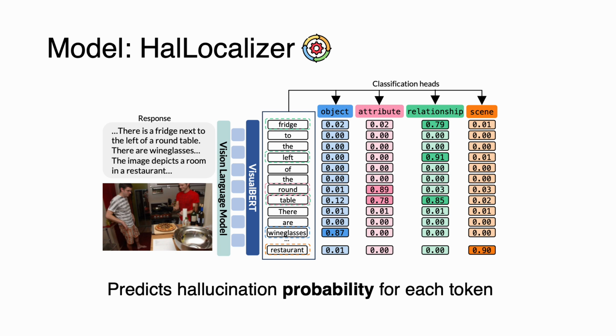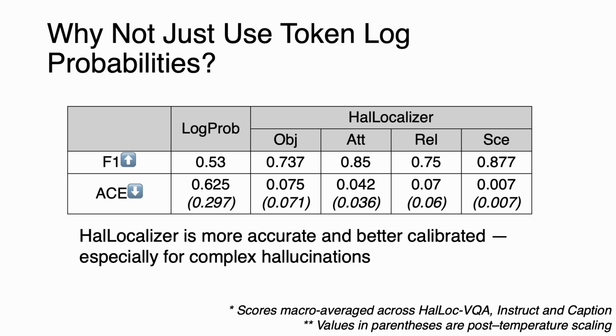Using HalLoc, we train HalLocalizer, a lightweight hallucination detector which encodes the image-text pair and for each token predicts a hallucination score for each of the four types that we just defined. The model is efficient enough to run during generation to predict hallucination probability for each token.